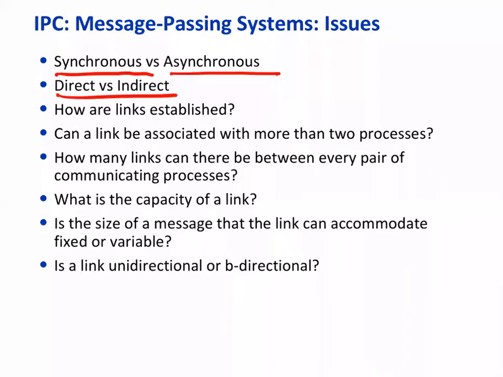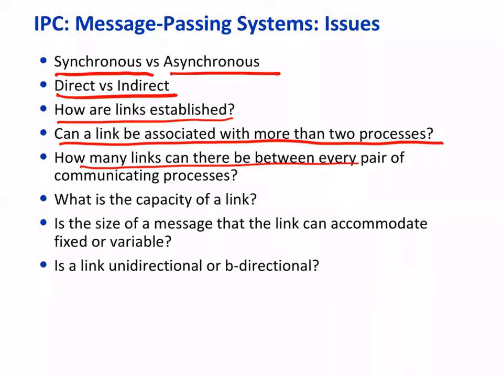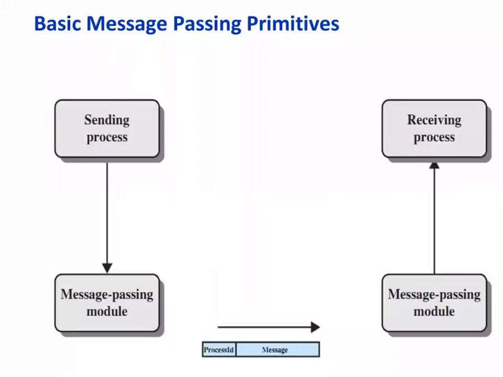Then there is something called direct communication versus indirect communication. Please come to OS level, don't go into network level now. How is the link established? Can a link be used for more than 2 processes? Between a pair of processes, how many links can there be? What is the capacity of a link? What is the size of the message? It can be fixed or variable, and a link can be unidirectional or bidirectional. Okay, all right. So we look at these one by one.